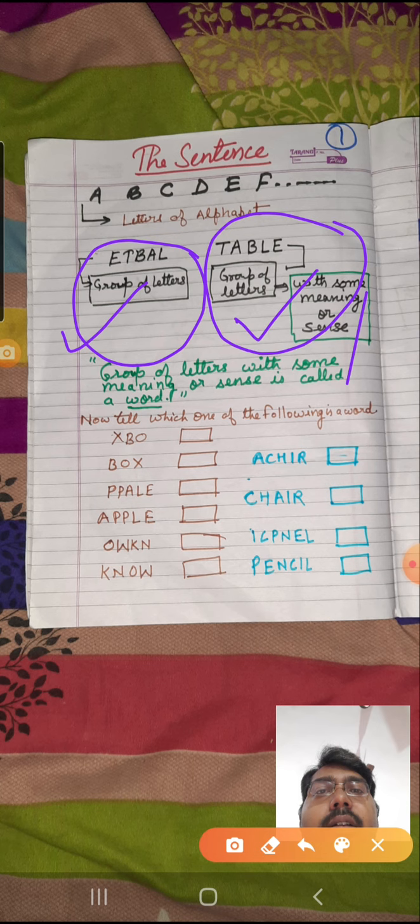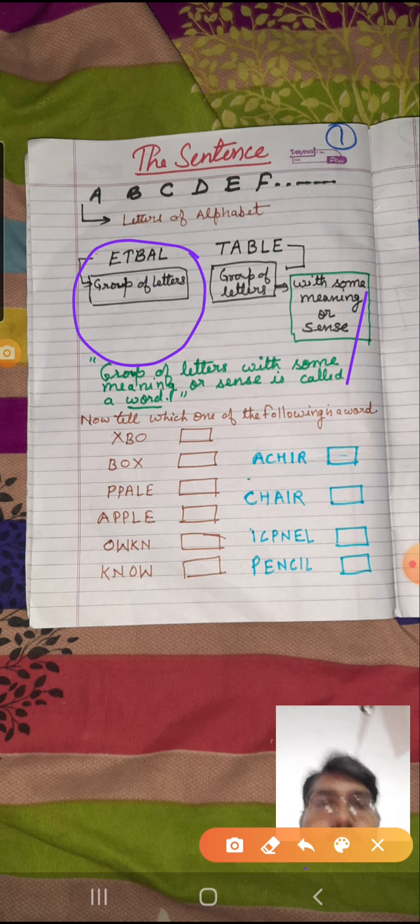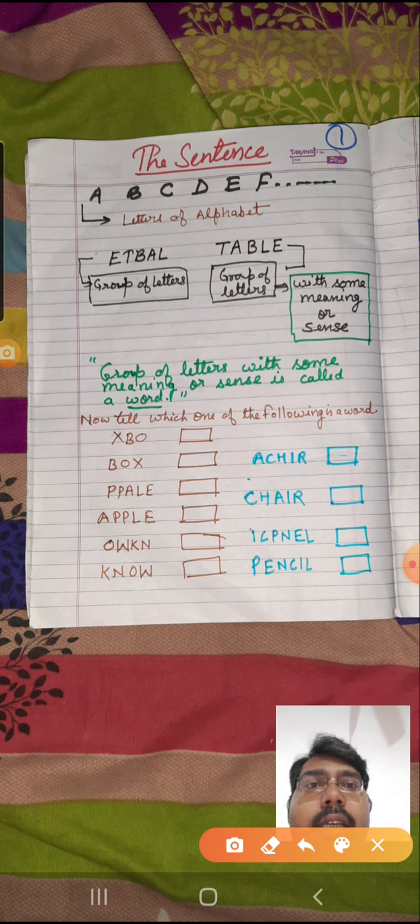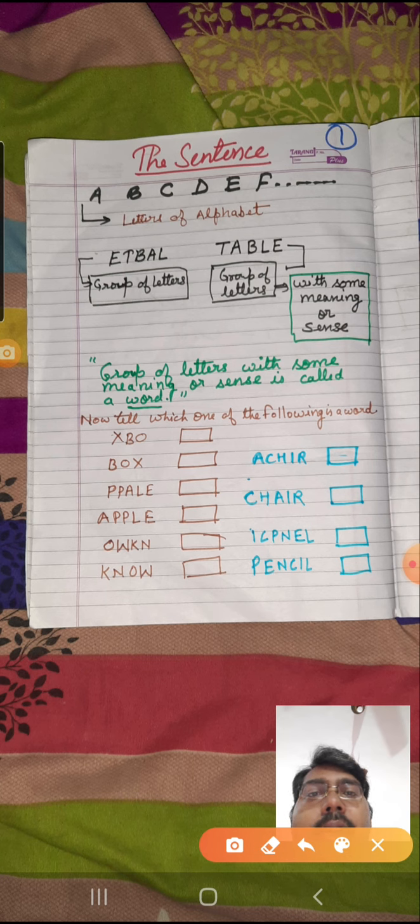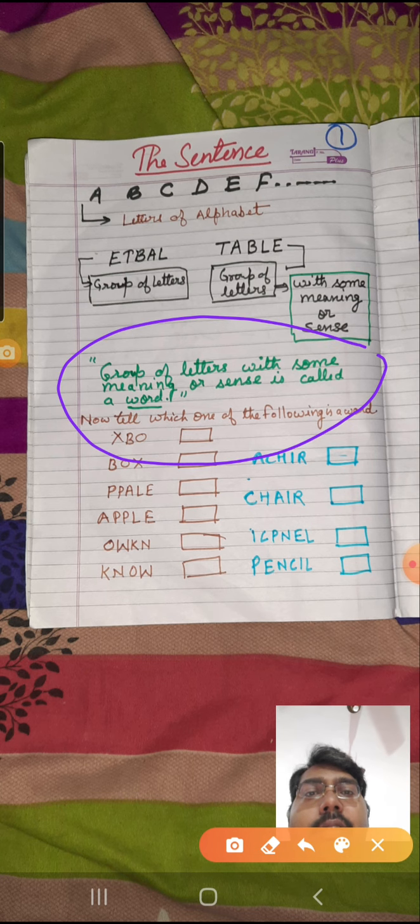So such a group of letters which has some meaning or sense is called a word. A group of letters with some meaning or sense is called a word.